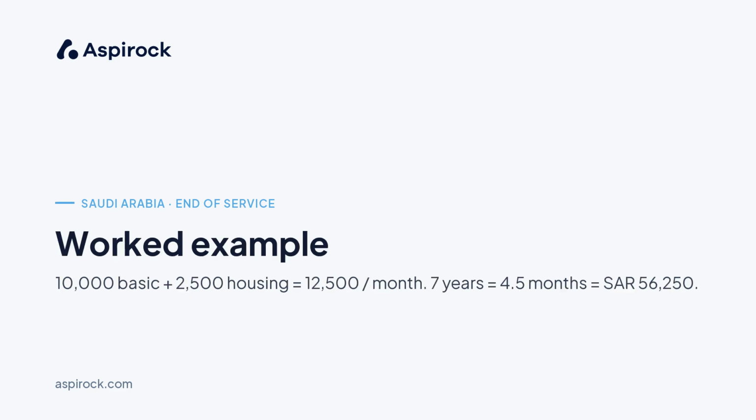Take an employee on 10,000 riyals basic plus 2,500 housing, a wage of 12,500 a month. After 7 years, the first 5 years accrue half a month each, so 2.5 months. The next 2 years accrue a full month each, so 2 months. That is 4.5 months in total, times 12,500, which is 56,250 riyals.